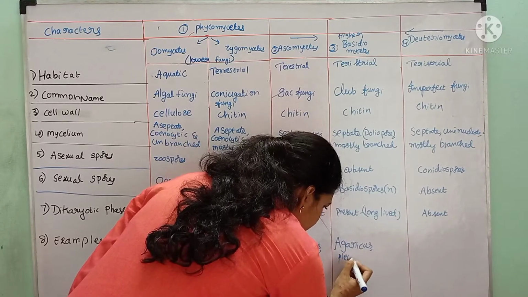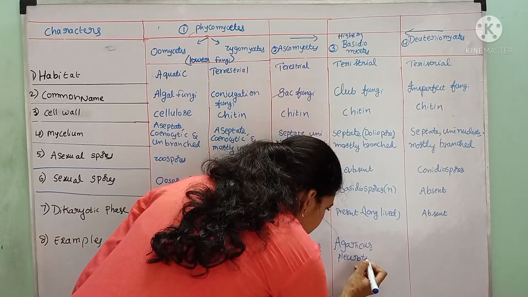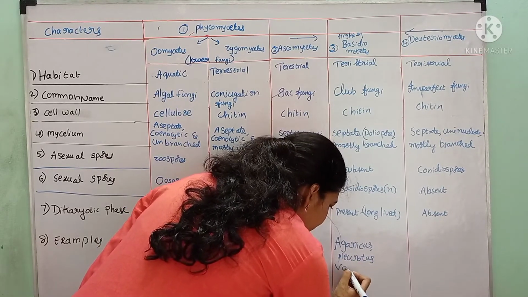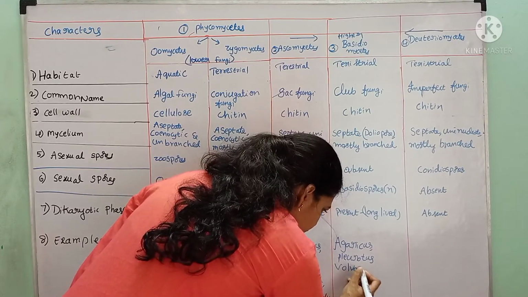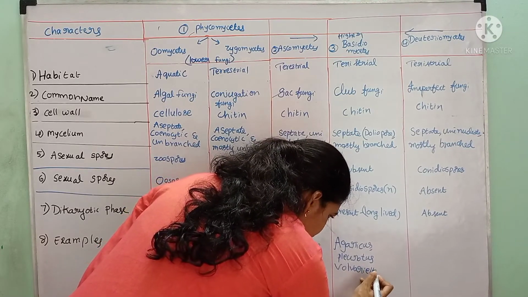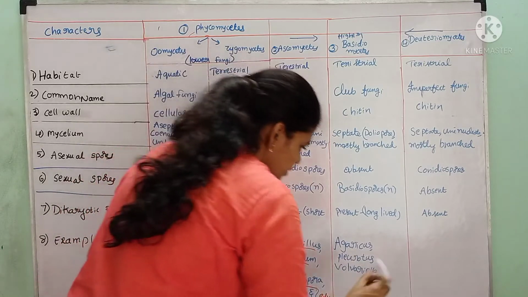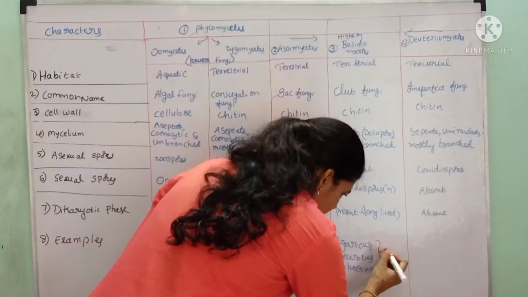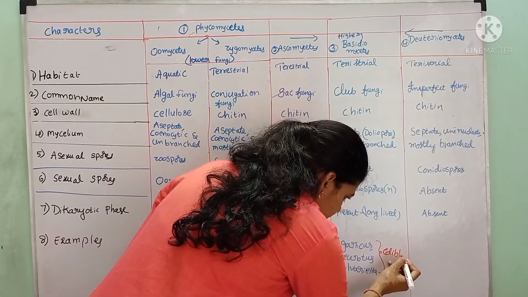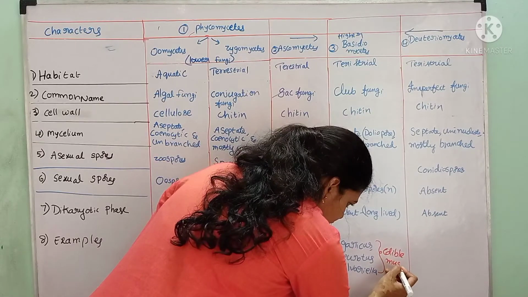Basidiomycetes examples are Agaricus, Pleurotus, and Volvariella volvacea. These three are edible mushrooms.